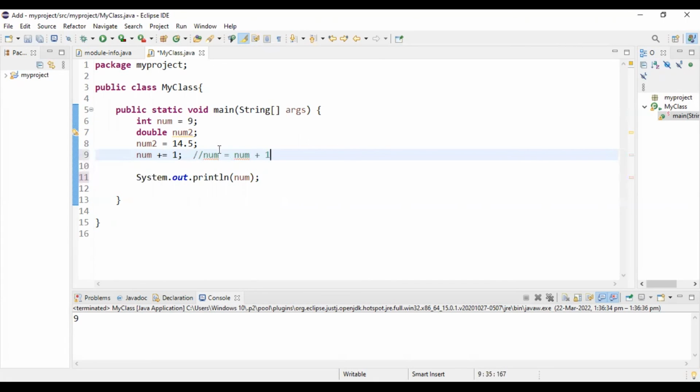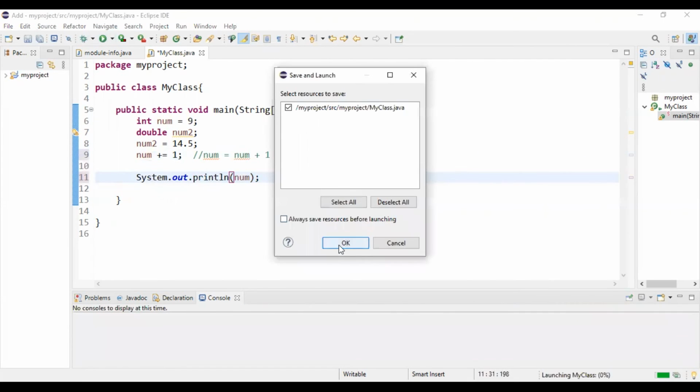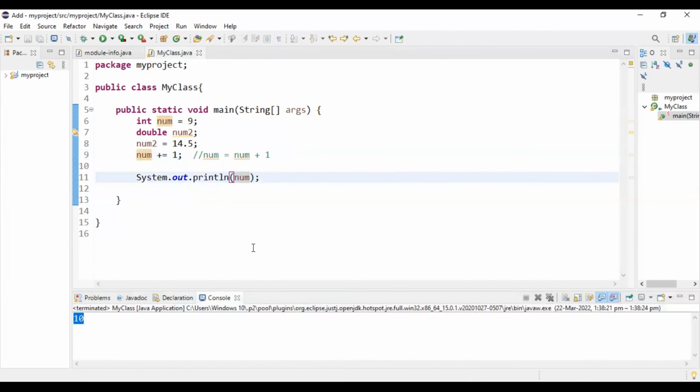So the new value of the variable num is 9 plus 1, that is 10. So now if we print num, we'll see that 10 is printed.